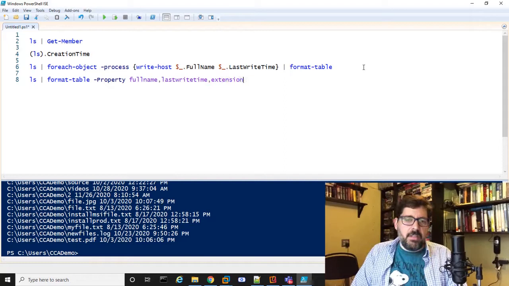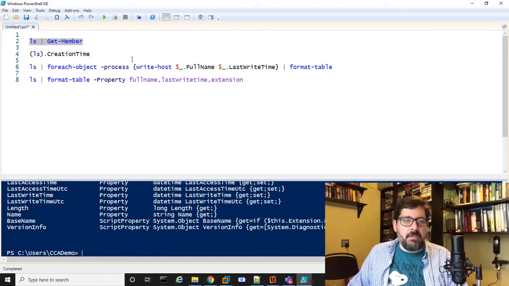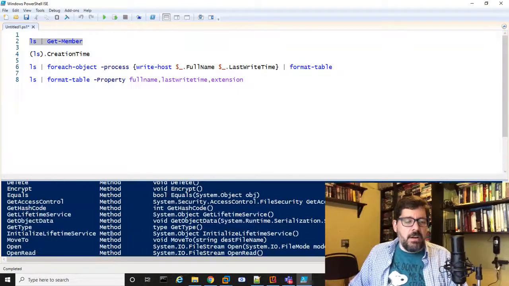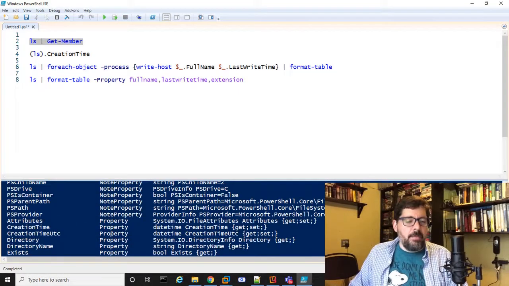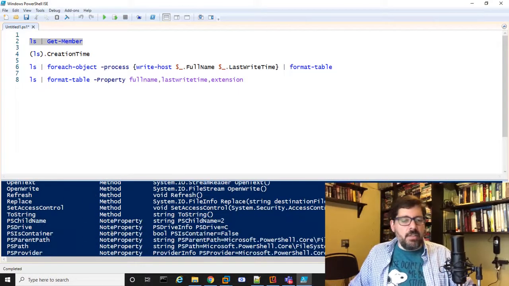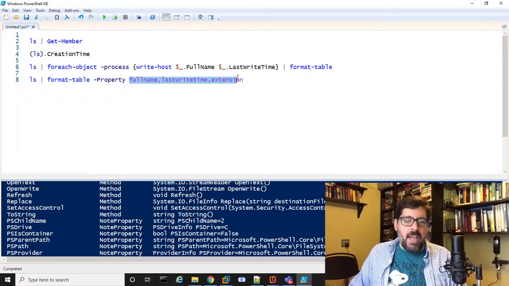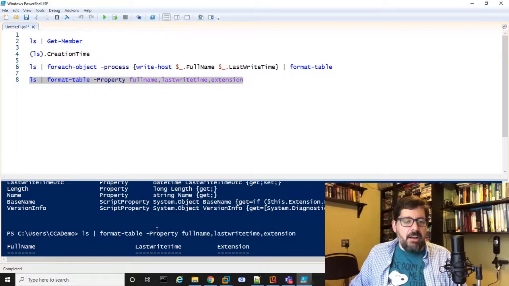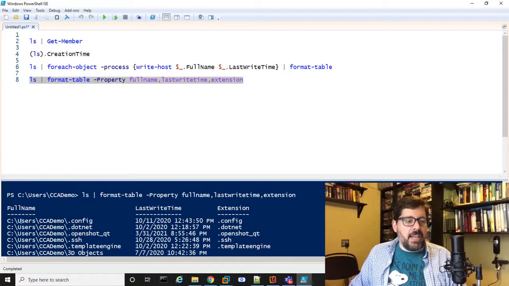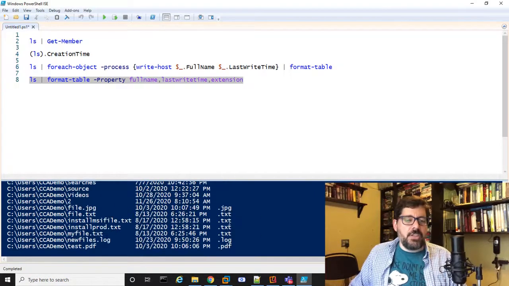That's another property. And how did I know all this? I get it from here, right? I do Get-Member, and it tells me all the different things that the object has, right? So these are all the different properties of that object that I could work with. So I just go and find the ones that I want, and I list them in here. And if I output that, now I've got a nice table format. I've got the full name of the file, the last time somebody wrote to it, and then I've got the extension here on the end, which is nice, right?